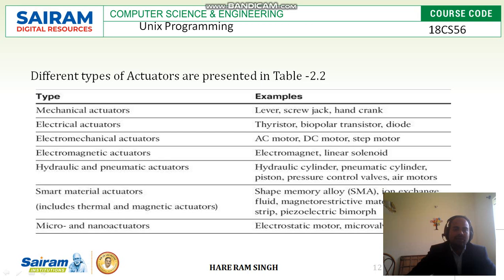Hydraulic and pneumatic actuators include hydraulic cylinder, pneumatic cylinder, piston, pressure control valves, and air motor.